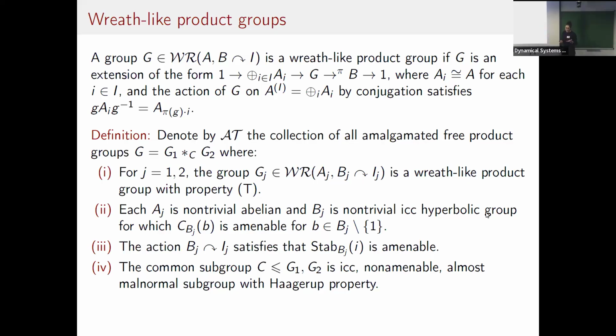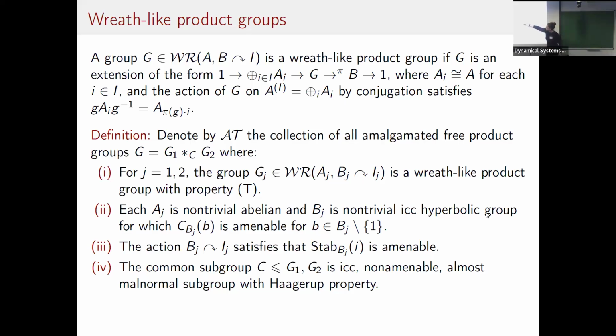Now, every Ritz product is a Ritz-like product group. However, when we usually talk about Ritz-like product groups, we do not assume that the short exact sequence splits. So you don't technically have an action of B on this direct sum. You have what's called the co-cycle action. Okay, so these groups, under certain assumptions on A, B, the action, and G, were shown to be W-star superrigid already in the paper by Chifan, Ioana, and these conditions, we still require them. So these will be like 1, 2, and 3 here. However, we want to construct amalgamated free products.